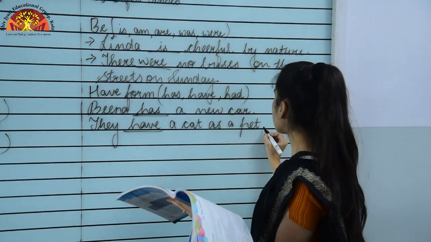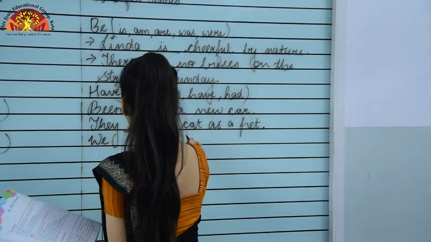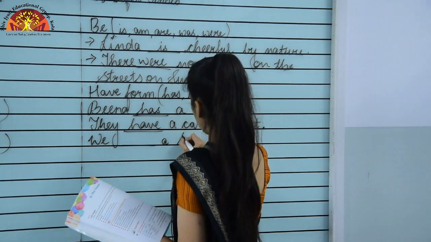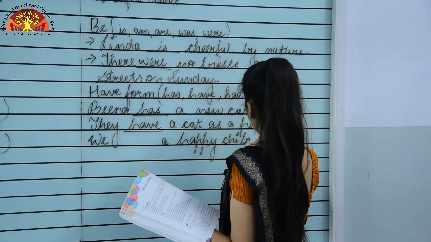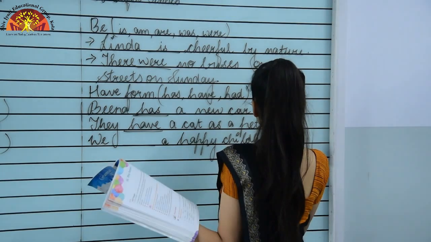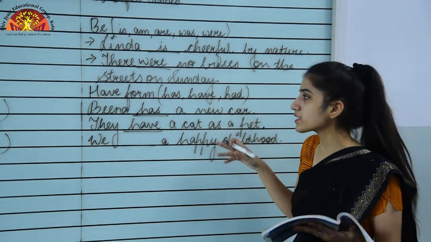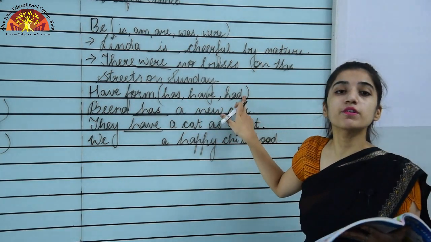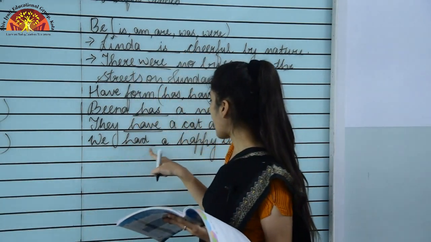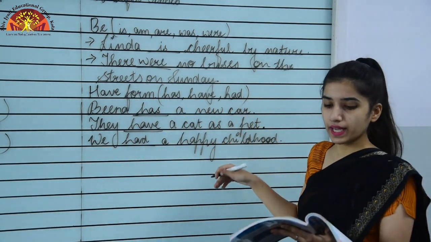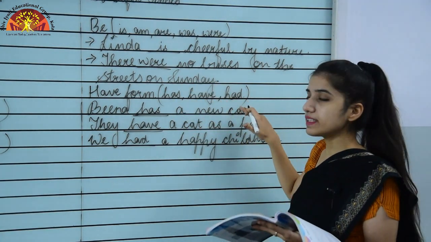Okay, now taking an example of had. We dash a happy childhood. So this was the action that was done in the past. To show the actions that were done in the past, and we have to use has, have or had, we will be using had because we are showing the action that is done in the past. So we had a happy childhood. Okay, so these were the examples of has, have and had.